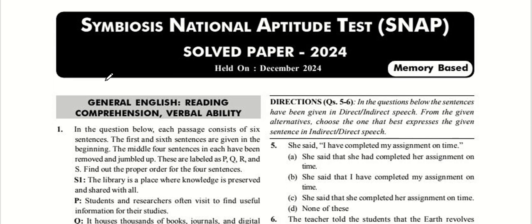Today we are going to discuss the SNAP 2024 solved question paper, which was held in December 2024. In this video I am going to show you how to solve every question. But that is not good enough to crack SNAP and get 95 percentile plus.